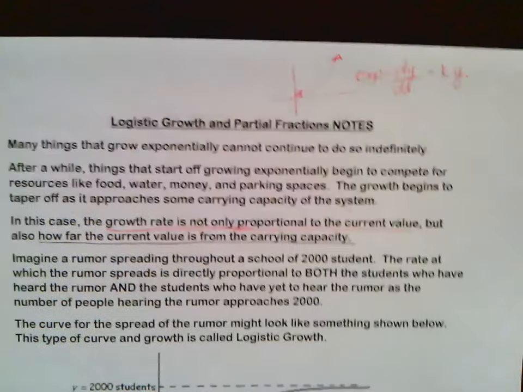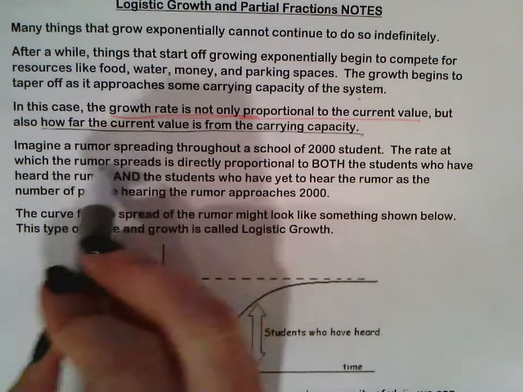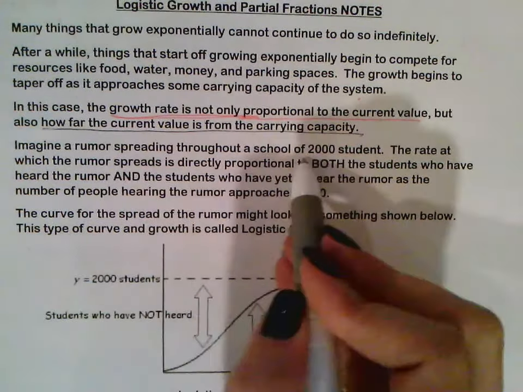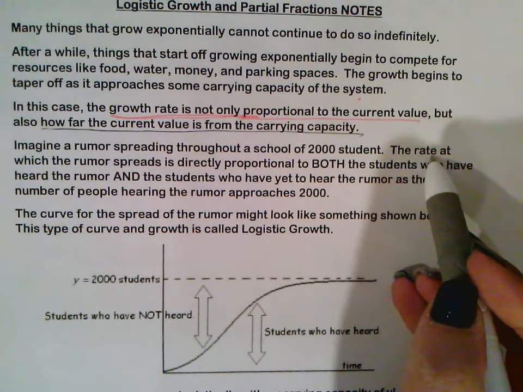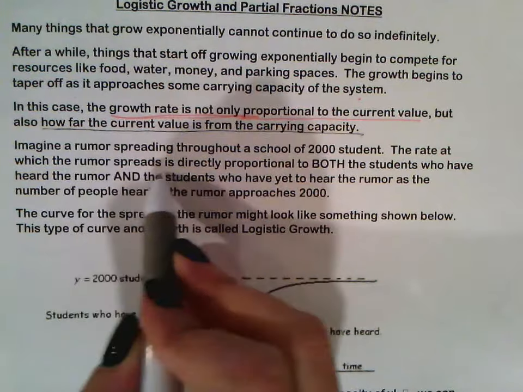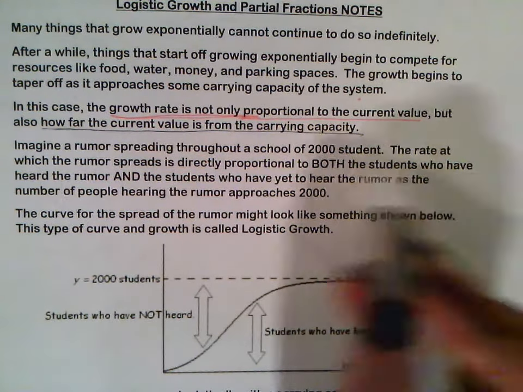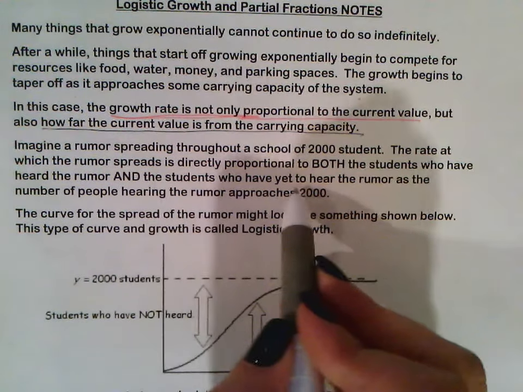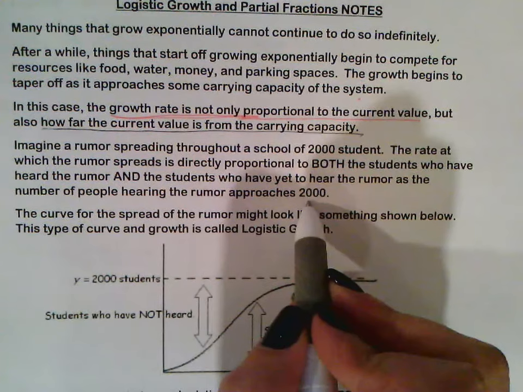All right, so here's the best way to explain it. Imagine a rumor spreading throughout a school of 2,000 students. The rate at which the rumor spreads is directly proportional to both the students who have heard the rumor and the students who have yet to hear the rumor, as the number of people hearing the rumor approaches 2,000.